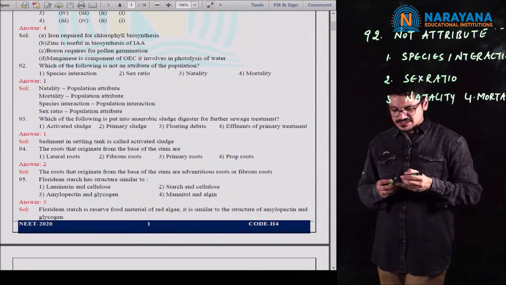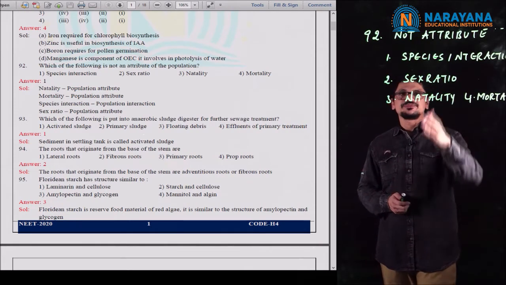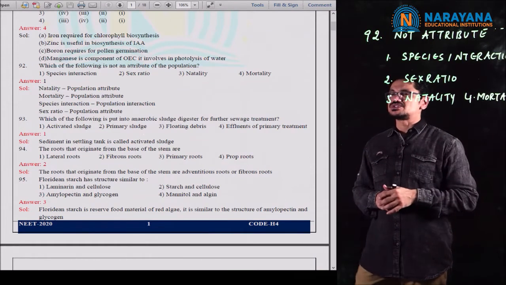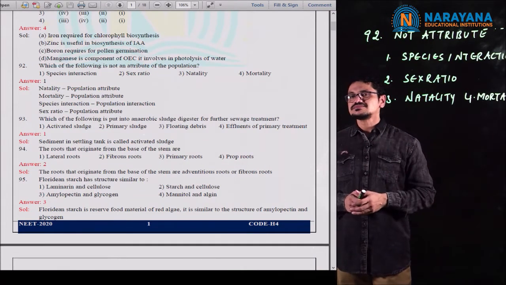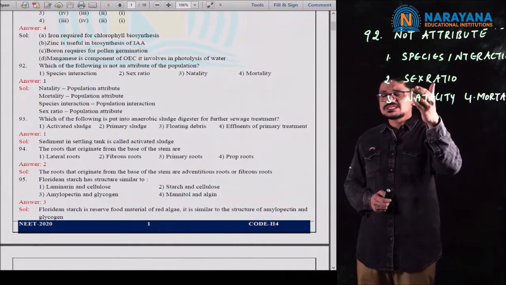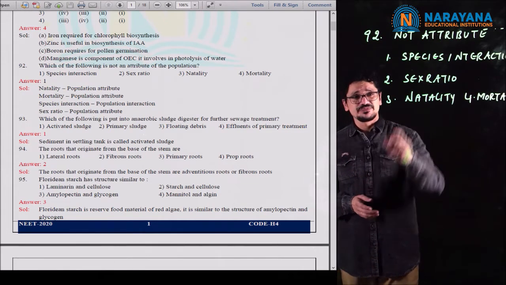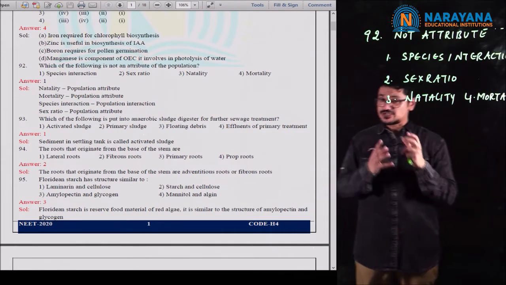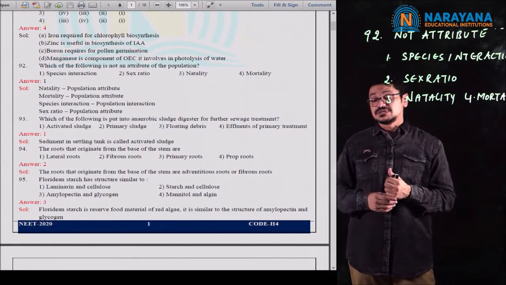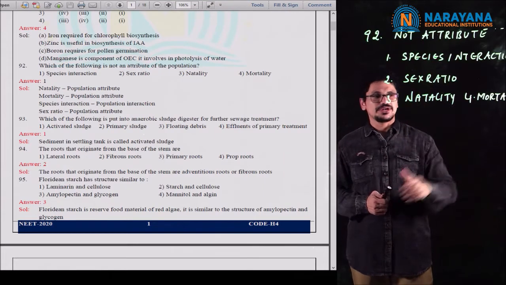So dear students, you can easily segregate the answer from the remaining three. Why? Because the species interaction, the interaction between the species, is not an attribute of the population. Whereas sex ratio, the ratio of males to females in a population, is an attribute of population. Natality, the birth rate, is also an attribute of population.